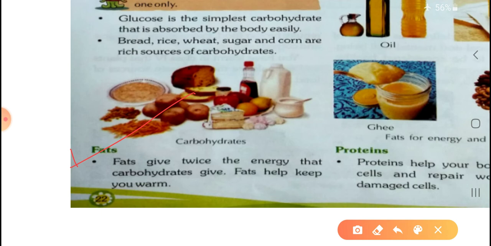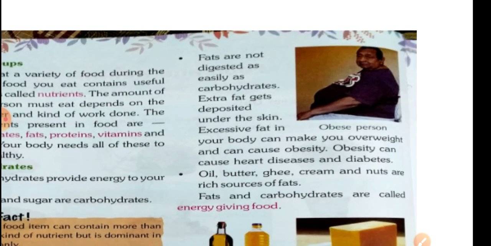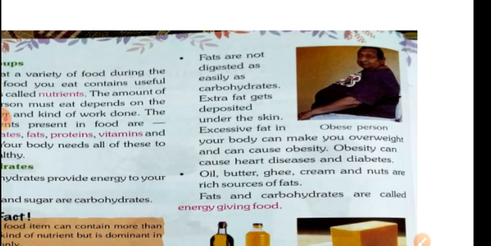In place of carbohydrates, we get more energy from fat. Fats are not digested as easily as carbohydrates, and the extra fat gets deposited under the skin. During illness, that stored fat helps us survive.